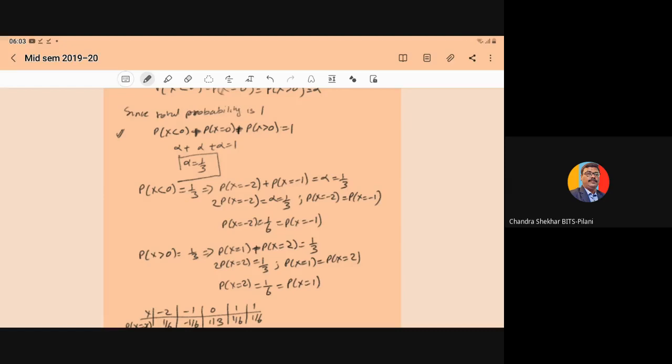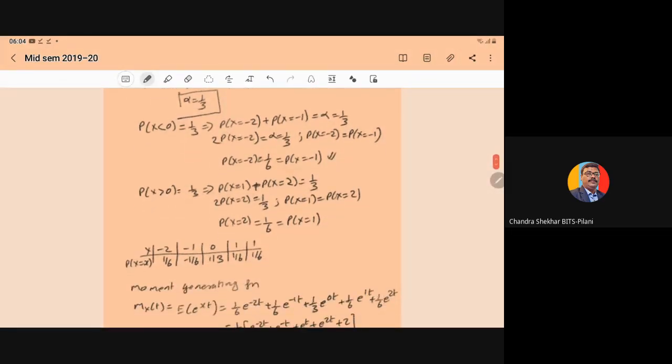And it is also given that probability of X = -2 is equal to probability of X = -1. So it can be written as 2 into probability of X = -2 is equal to 1 by 3. So probability of X = -2 will become 1 upon 6, which is equal to probability of X = -1.